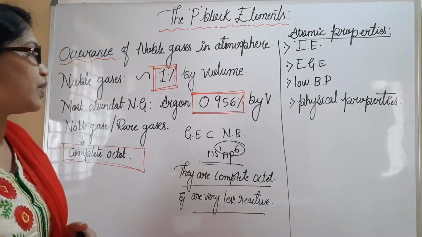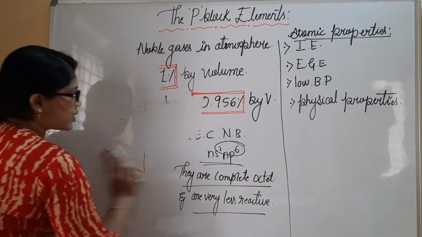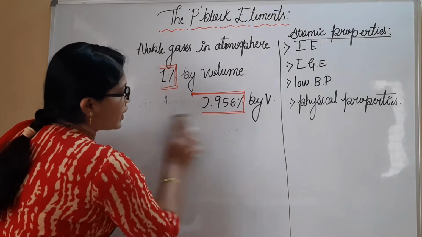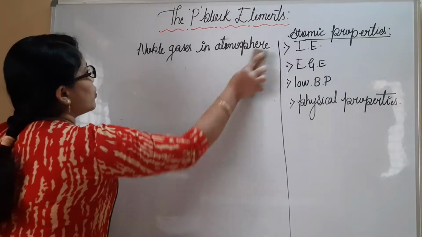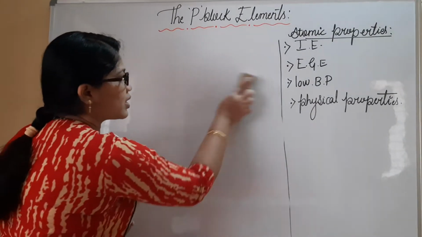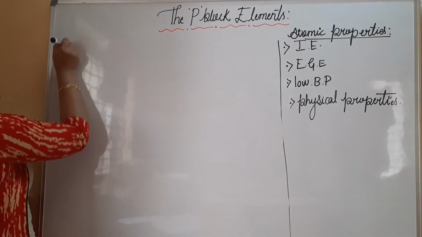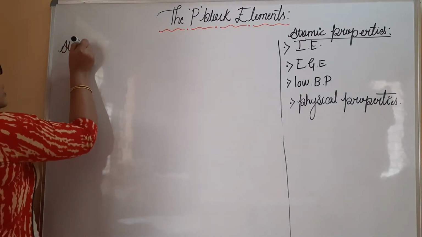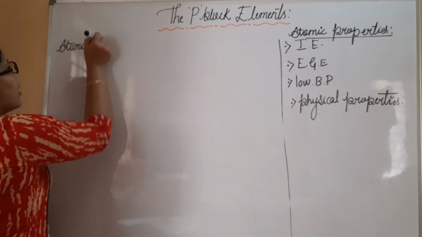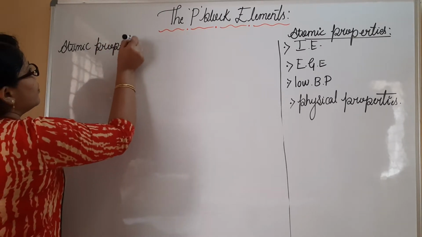So let us begin with the atomic properties exhibited by group 18 elements. The very first atomic property to consider is atomic size. Let me write it first, then I'll explain. All of you please write along with me.